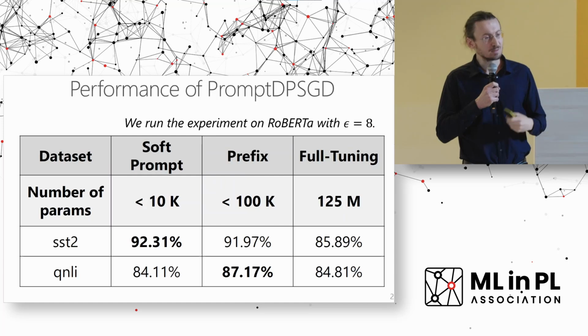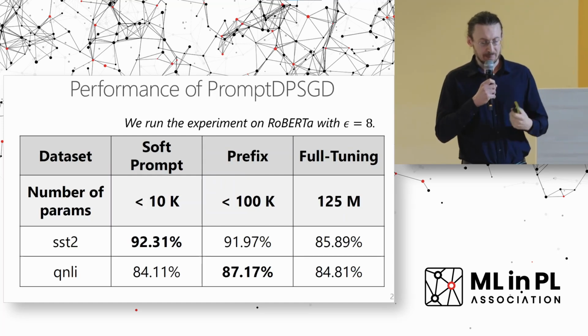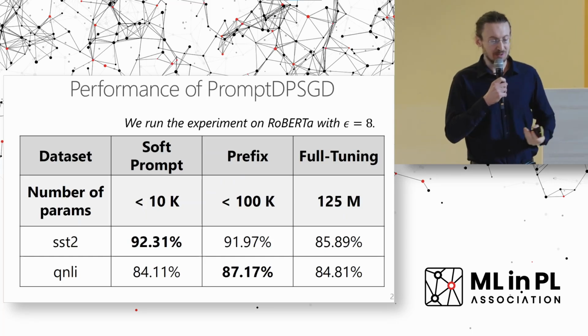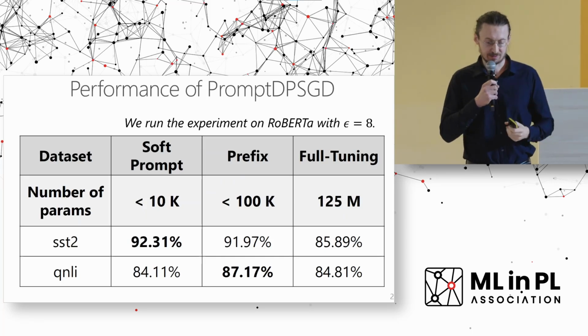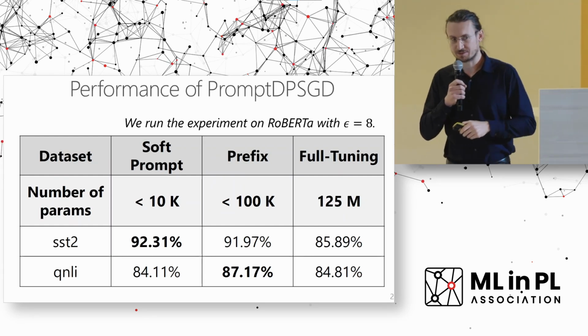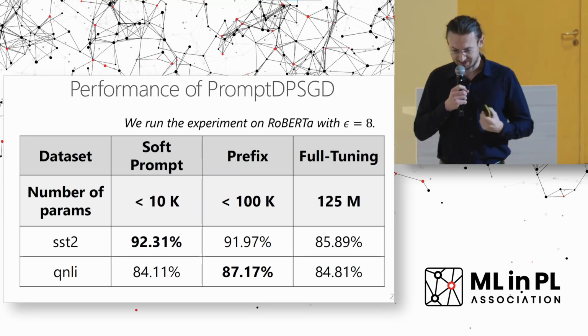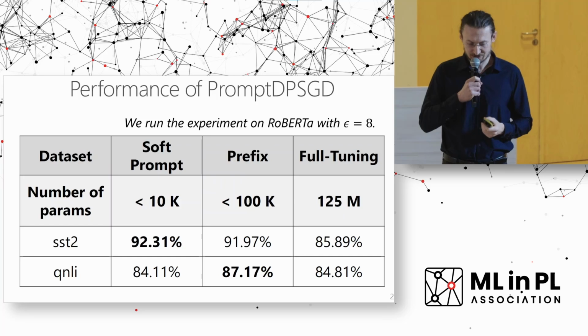And if we have slightly more difficult tasks like UNLI, a question answering dataset, then having more parameters in terms of prefix gives us even higher performance. Okay, so we analyzed soft prompts, prefix, and different types of model adaptations.